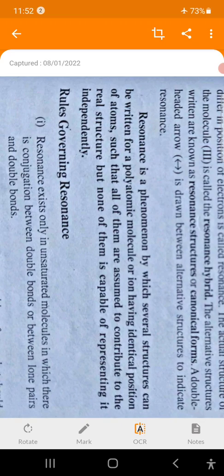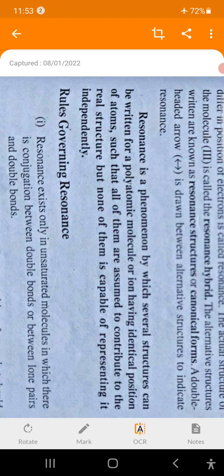Such several structures can be written such that all those structures are assumed to contribute to the real structure. All those structures contribute to the real structure, but none of the single structures is able to represent the complete molecule. This phenomenon is known as resonance.